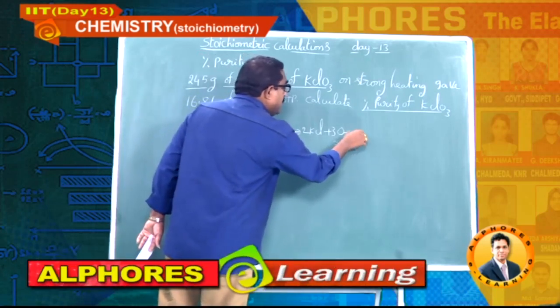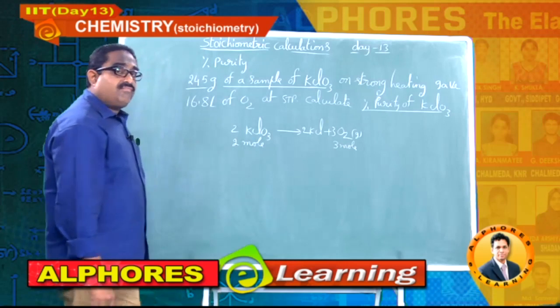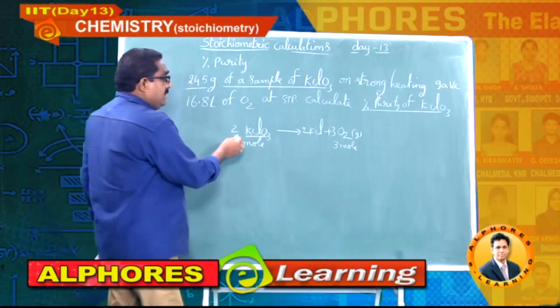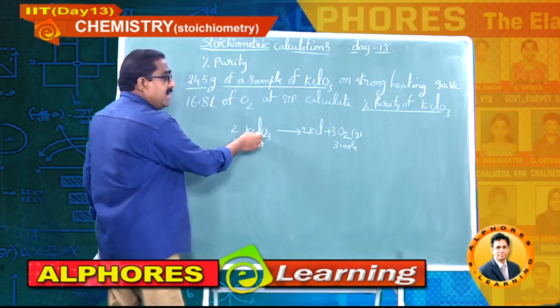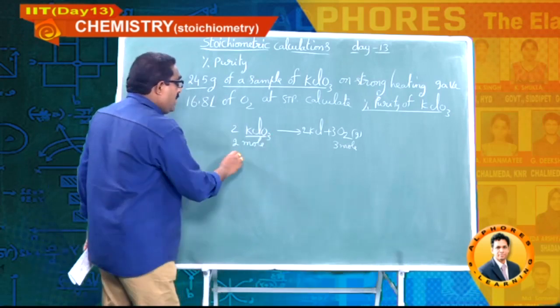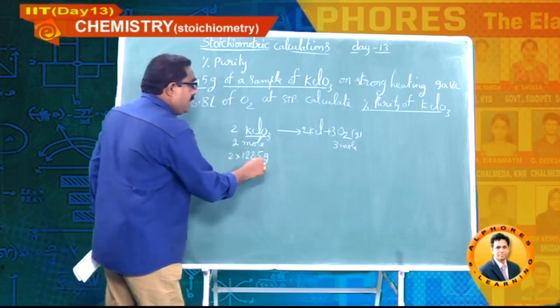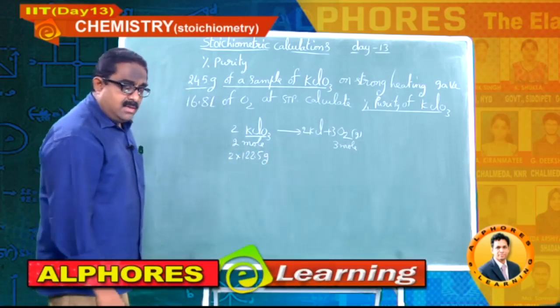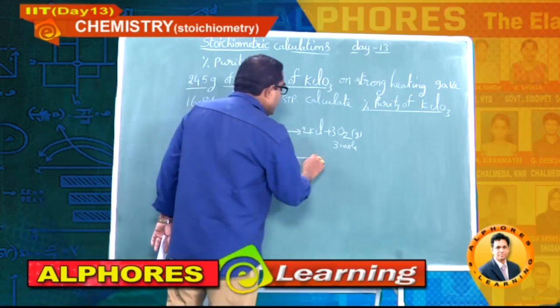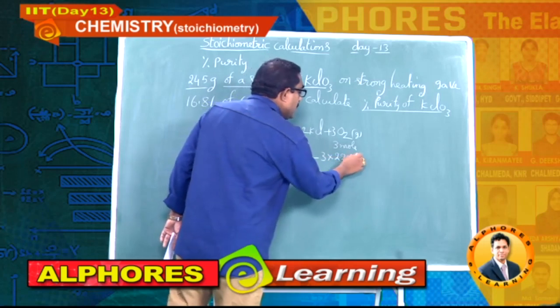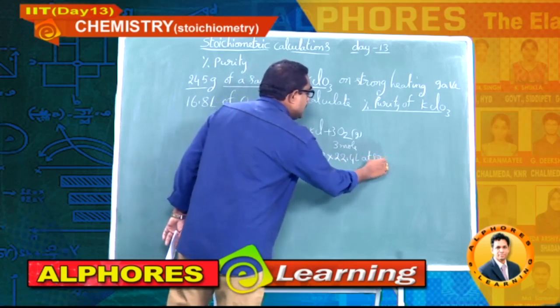This is gas, we know very well. 2 moles means molar mass of this 39, 35.5 plus 3 into 16, total it is 122.5 grams of potassium chlorate. No doubt, on decomposition it gives 3 moles of oxygen, means 3 into 22.4 liters at STP.